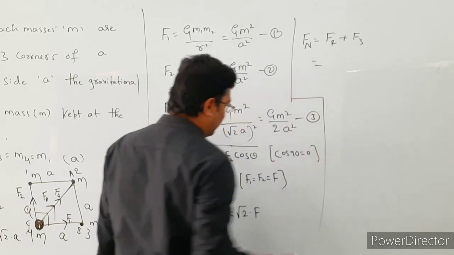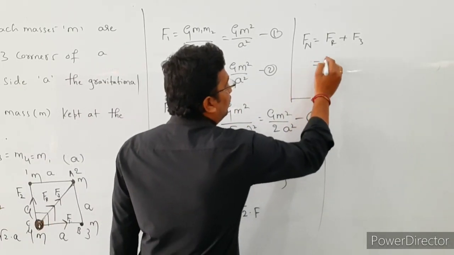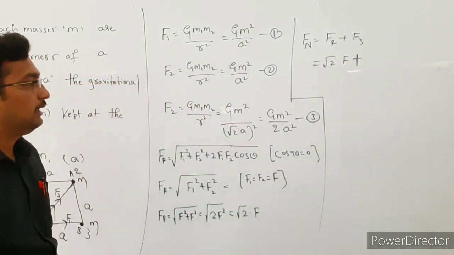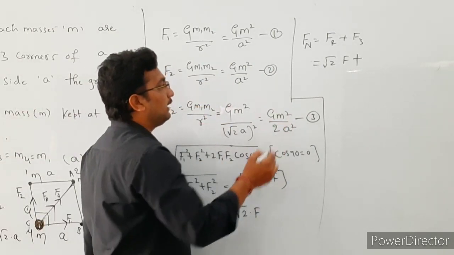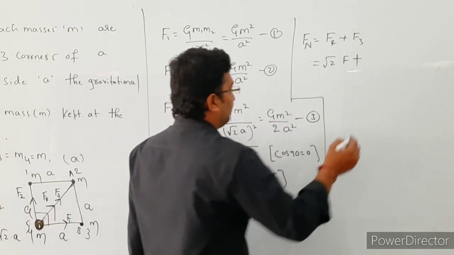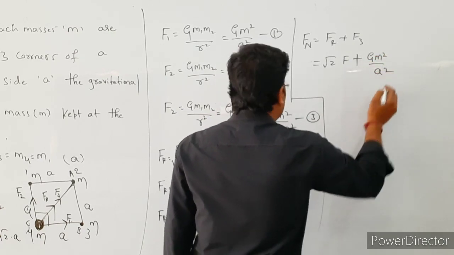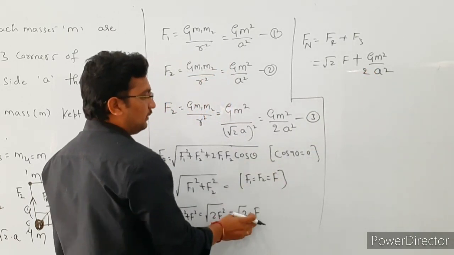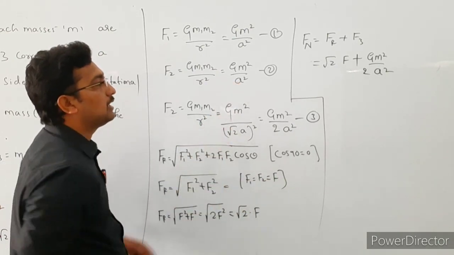Here, what is the resultant force? The resultant force value is root 2 into F, plus F3, which is Gm square divided by a square, okay. So what is the value of F here? F1 is equal to F2 is equal to F, so the F value is also the same.